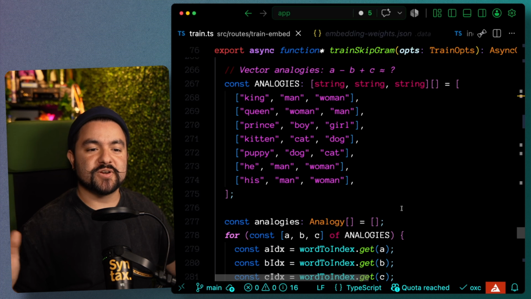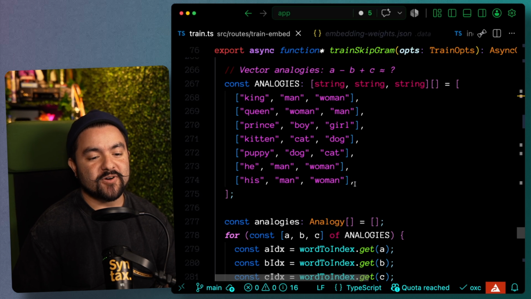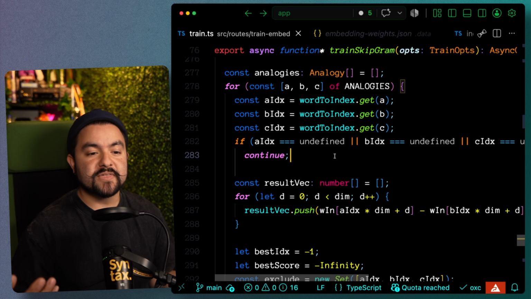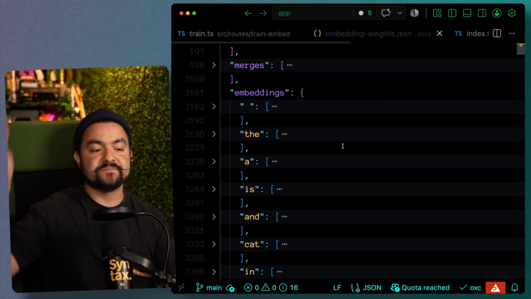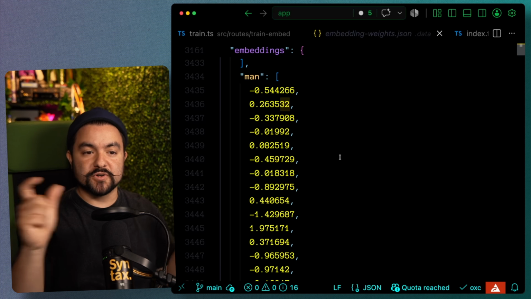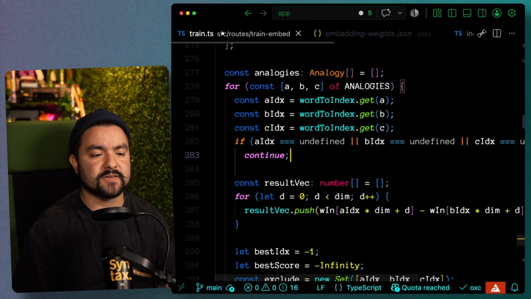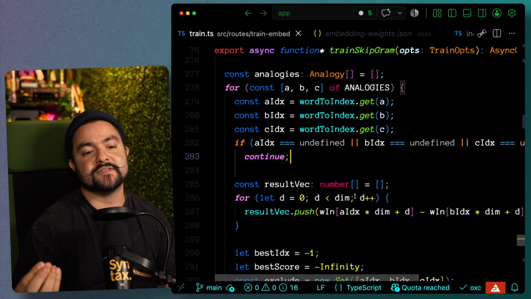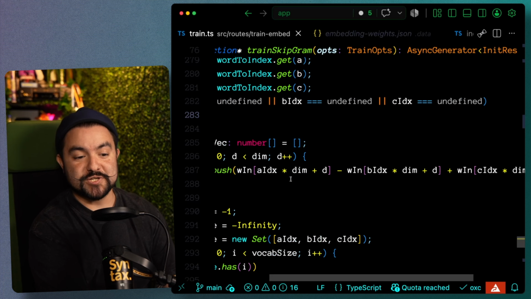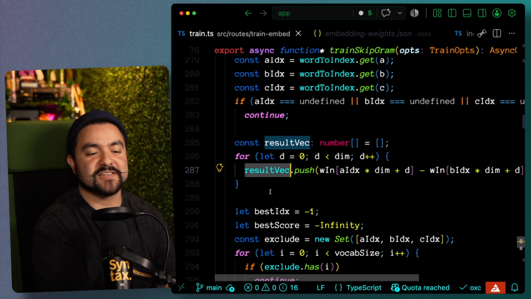So after the model has been trained, we have vectors for every word in our vocabulary, and now we can start to do maths with it. So we have all of the analogies that you saw in the web UI. We have those set up here. And so in order to do that math, we need to look up the vector for any one of those words. And so essentially, once we've trained the model, all of the vectors live here. And then when we're doing inference, when we're just comparing the words or doing math with them, we can literally just look up their vector values. So this code here says for each of those 3 words we're about to do the maths on, pull their vector value out of that weights file and then just do the math. So take that vector minus that vector, add that vector, and then that gives us our resulting vector.